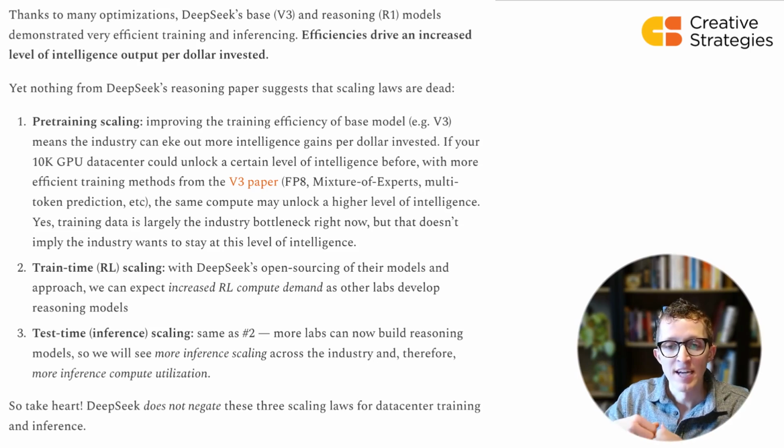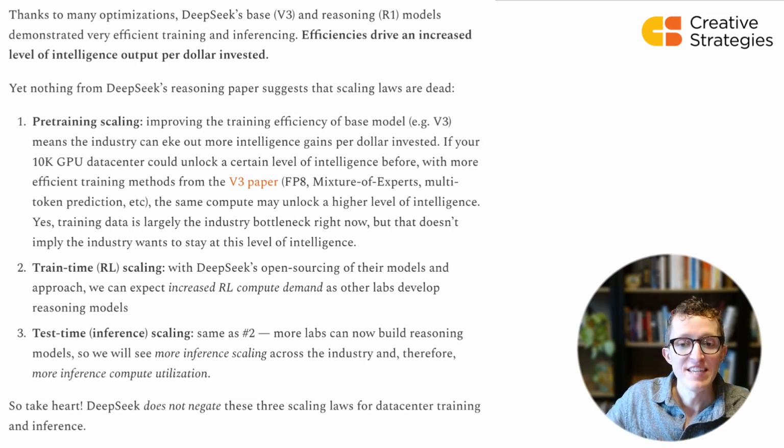And all of a sudden, DeepSeek said, hey, here are our reasoning models. Here's what we're doing. Everyone go create your own reasoning models. So we can expect that the industry will see more and more inference scaling over time. So Anthropic will have reasoning models, xAI will have them, et cetera. And so we'll have all these reasoning models and they'll collectively do a lot of thinking.